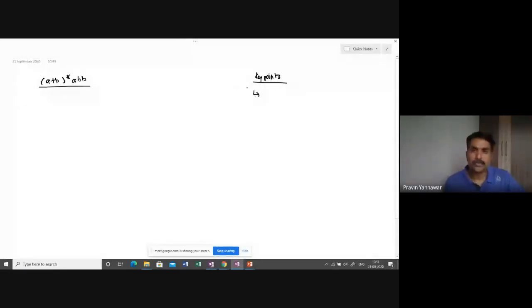First point is identify the closure. Which closure is here? Star. Star represents 0 or more. Once you identify the closure, what is the next point?